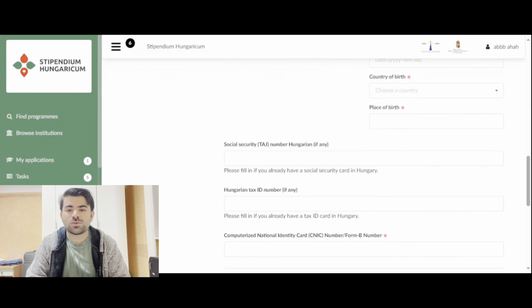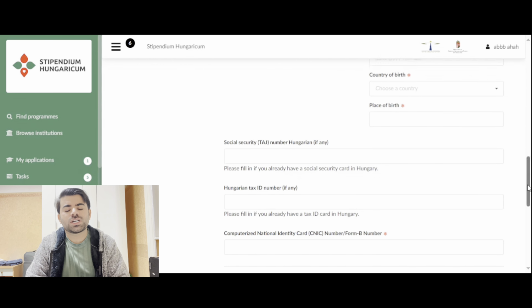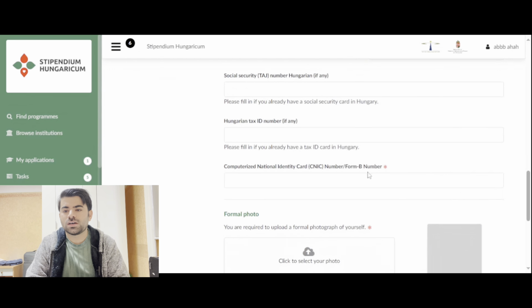So this is actually what I was telling you yesterday about the insurance. You don't have insurance at the moment, so you don't need to fill this out. Okay, Hungarian tax ID, it's also not necessary, you don't have to fill it out because you don't have one at the moment. Once you come here, you will have to get the tax ID number, but you don't need to fill it out here anyway. And because I selected ID card, I have to fill the ID card number here as well. And then you have to put your formal photo.